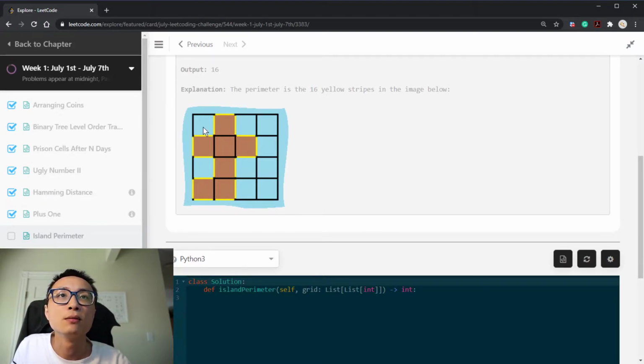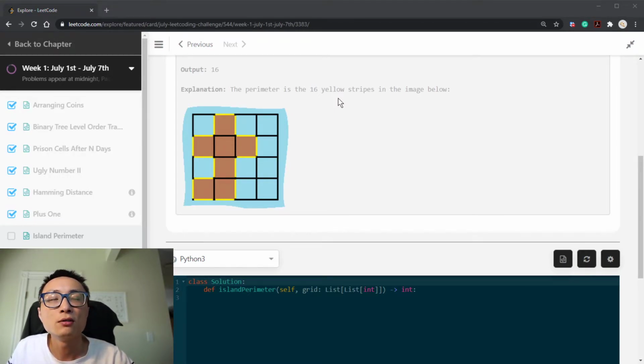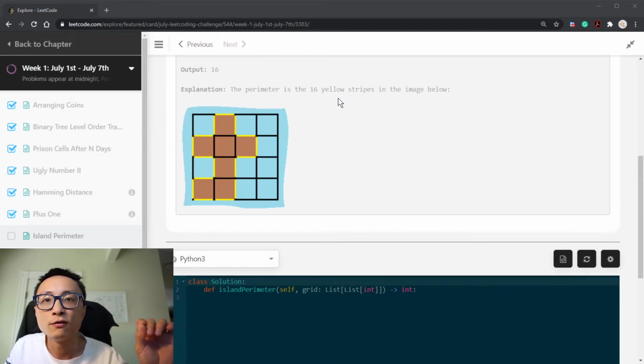So in this particular example, the sides that count towards the perimeter are colored in yellow. So we just count the number of such line segments we have. It will be 16. So how do we solve this? If we have the simplest island on this graph, it will be a single cell with a value 1. It's going to have 0 in the 4 directional neighbors. For that particular cell, the perimeter for the simplest island will be 4, because every single side out of a total of 4 contributes to the perimeter.